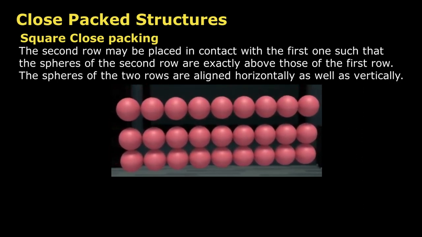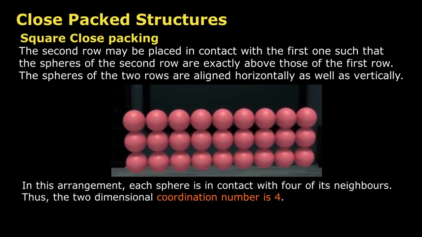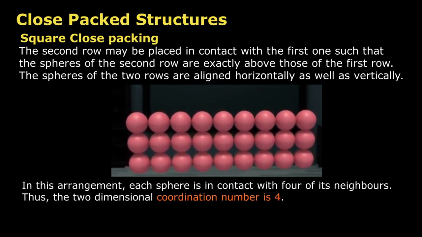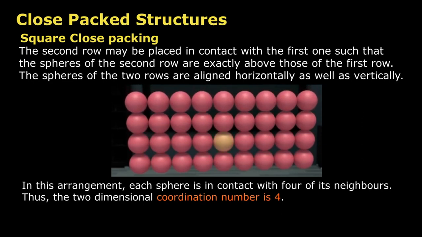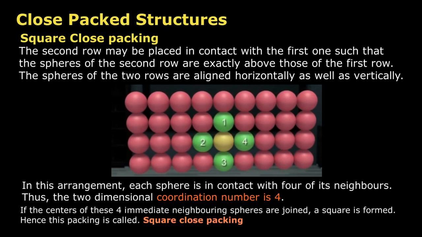In this arrangement, each sphere is in contact with 4 of its neighbors. Thus, the 2-dimensional coordination number is 4. Also, if the centers of these 4 immediate neighboring spheres are joined, a square is formed. Hence, this packing is called square close packing.